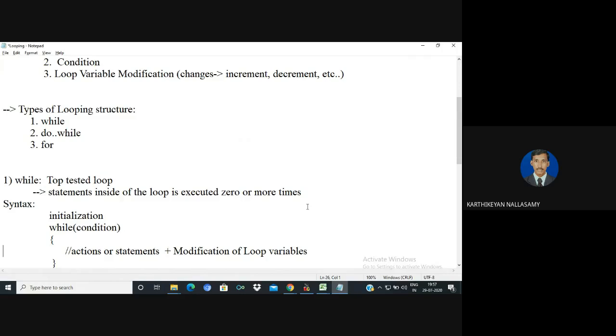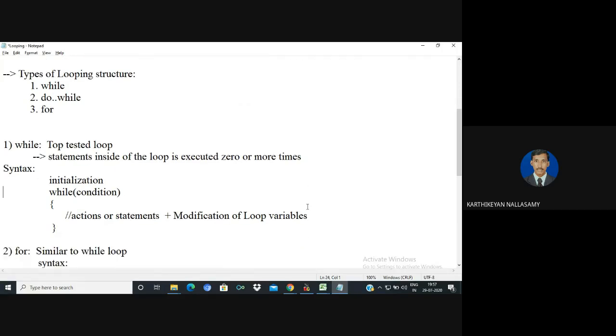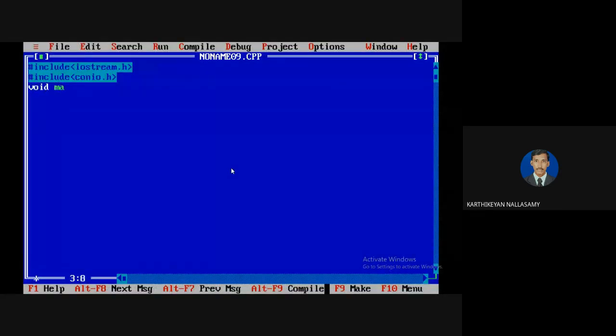This is the general procedure. I'm going to show it with the help of an example program. I'm going to create one sample program and explain it with the help of the main function. You can apply it anywhere, it may be a function or a class definition. I'm going to define one simple task. For example, I want to print Government College of Engineering.